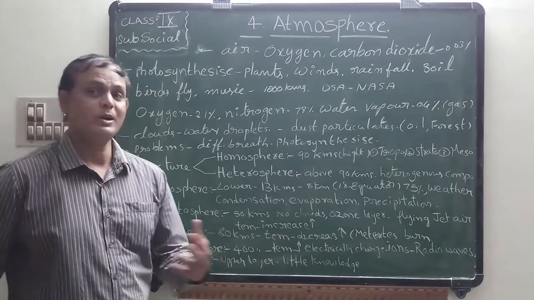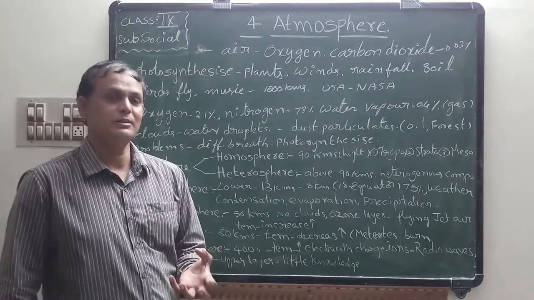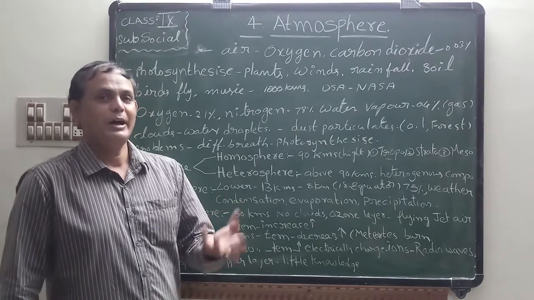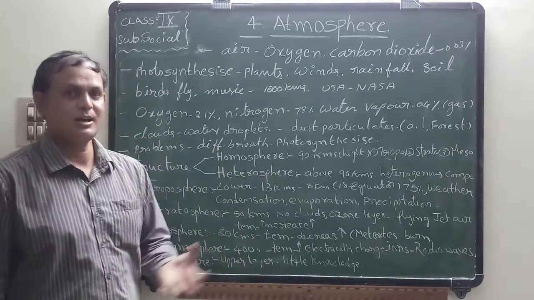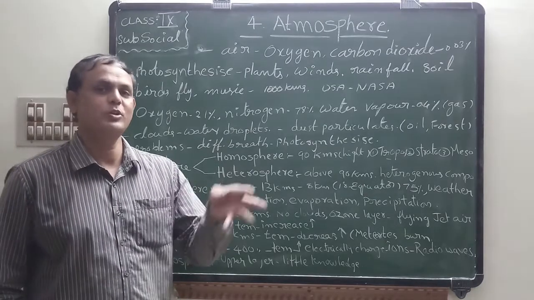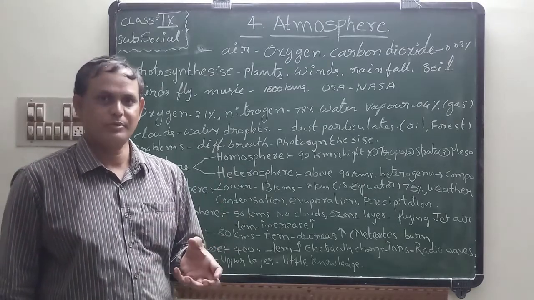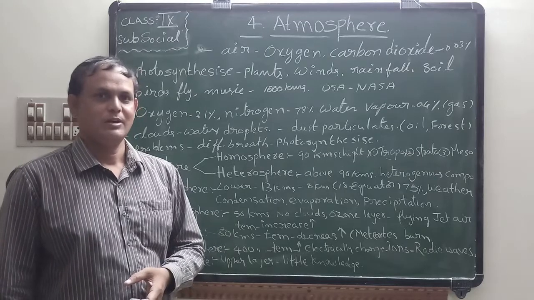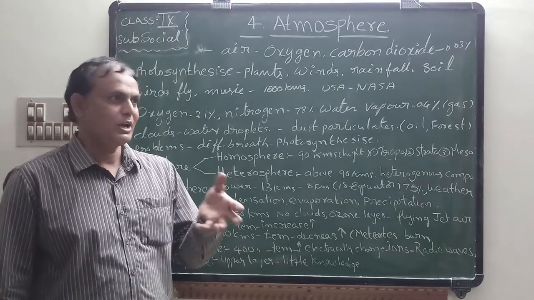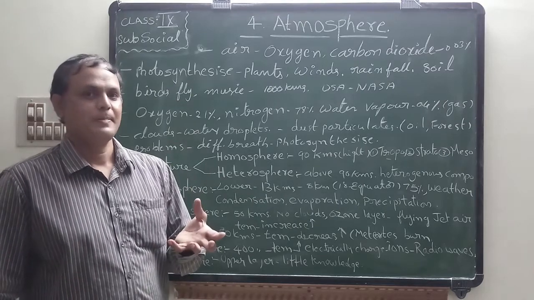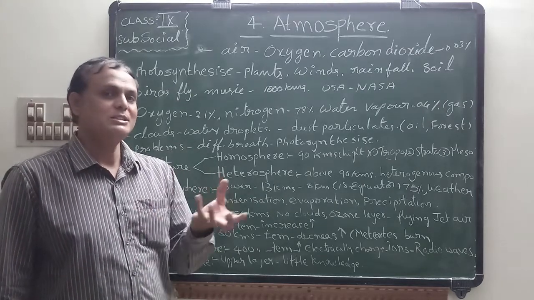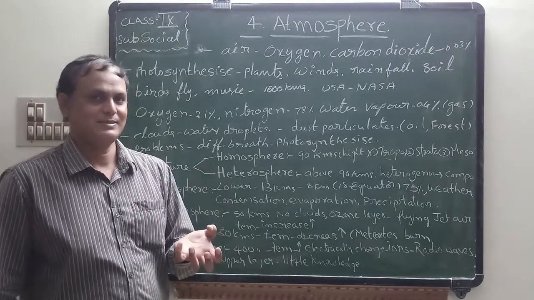Next, some dust particles are also added into the atmosphere. What are the dust particles? For example, if you burn petroleum for the use of vehicles, or if you run industries for production, we are releasing some gases.